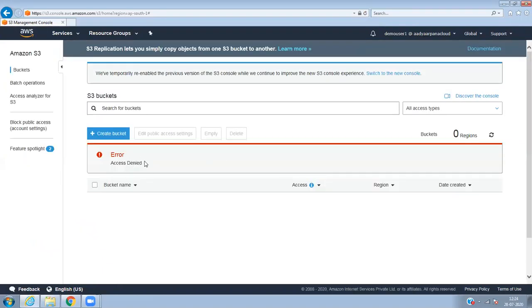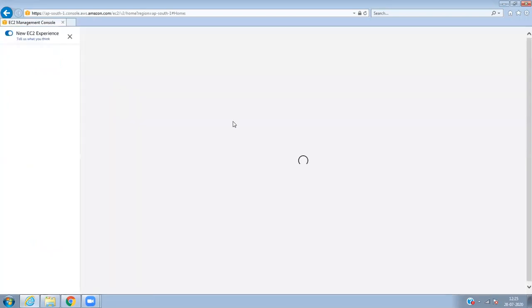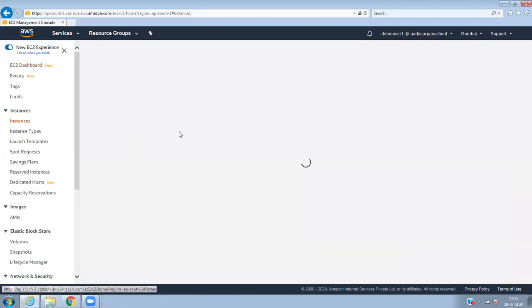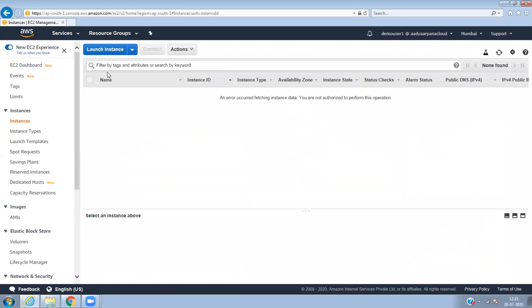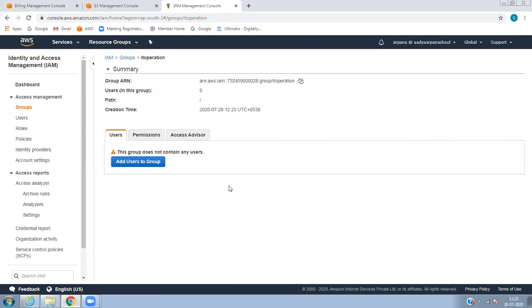See, he is getting an error, bucket access denied. And if we go to EC2 instance, since we have removed the access, he can't do anything. He can't create an S3 bucket. Nothing he can do.